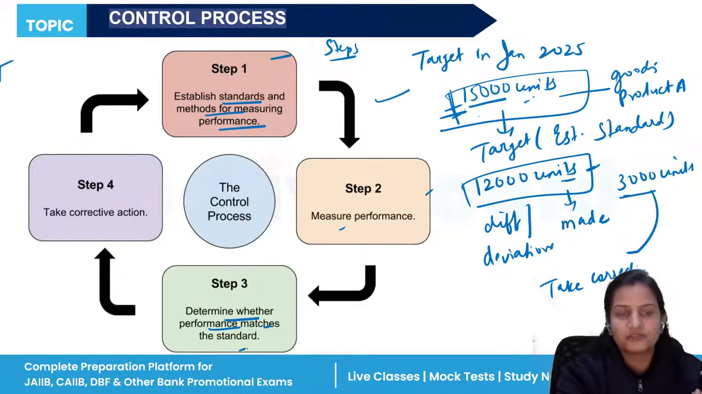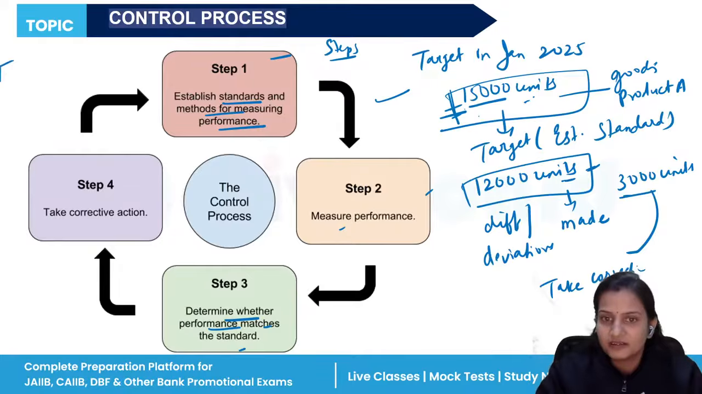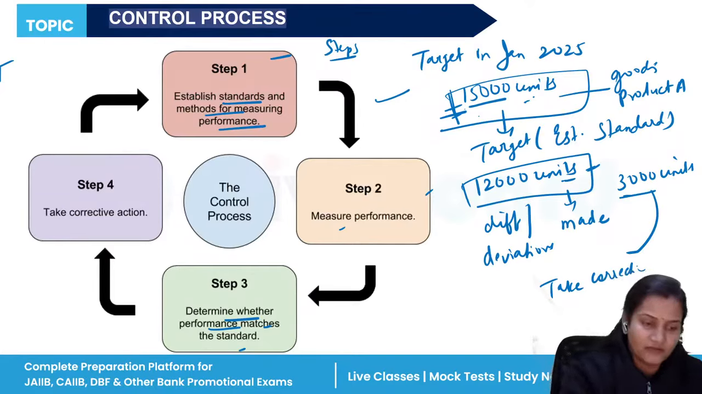So this is the control process. First, we establish the standards. After that, we will measure the performance. After that, we will check whether the performance which we have made in the organization and the standard performance are both matching or not. Are they both aligning or not? If yes, then fine. If no, then you have to take corrective action for that.